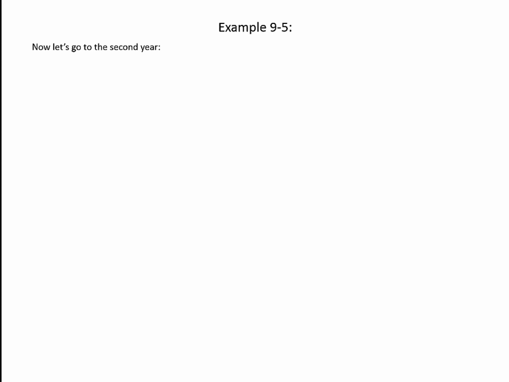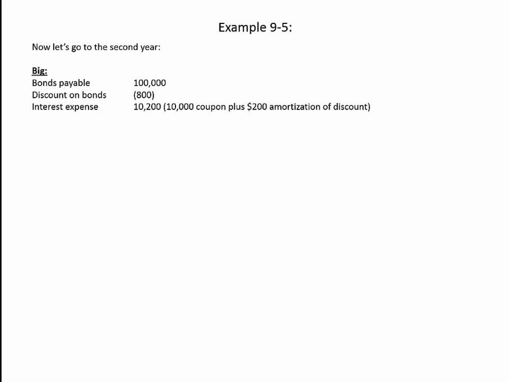Okay, let's go ahead and go on to the second year now. And again, it can be very useful to go ahead and make a list of all of the accounts related to this intercompany bond issue on the books of both parties. So again, Big the issuer still has $100,000 of bonds payable. Their discount on bonds is being amortized. It's now down to $800. Recall that last year it was $1,000, and it's being amortized at the rate of $200 per year. And their interest expense is again $10,200. Recall that for simplicity, we assumed straight line amortization, so that'll be $10,200 per year each year until the bonds mature.